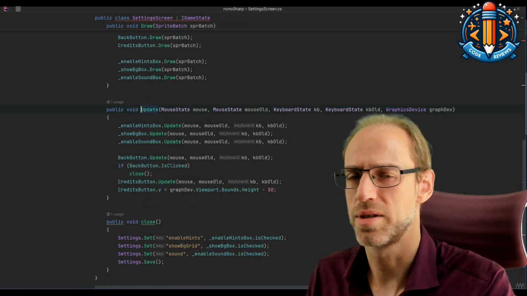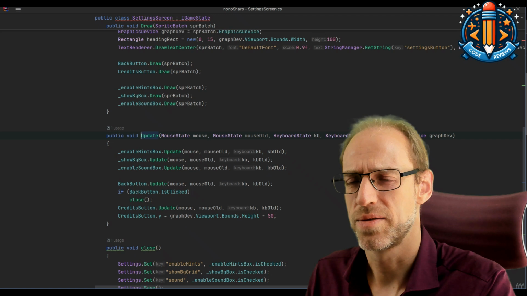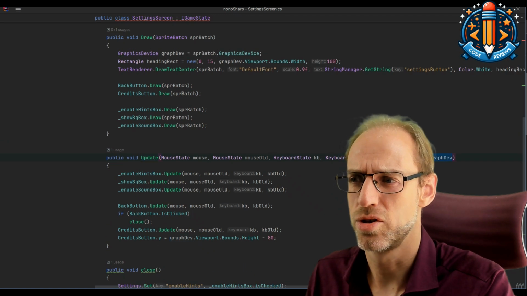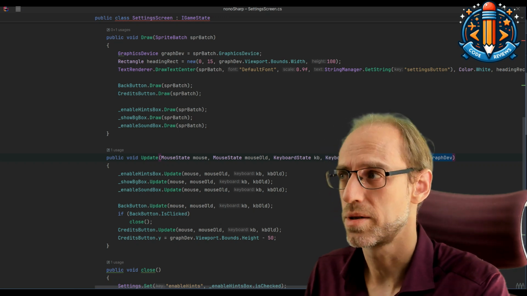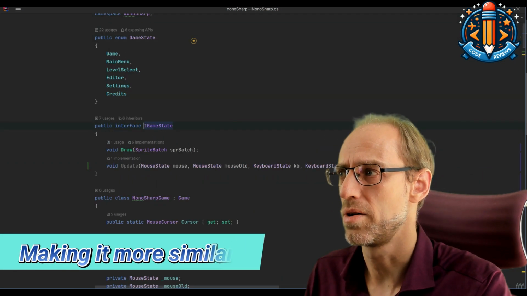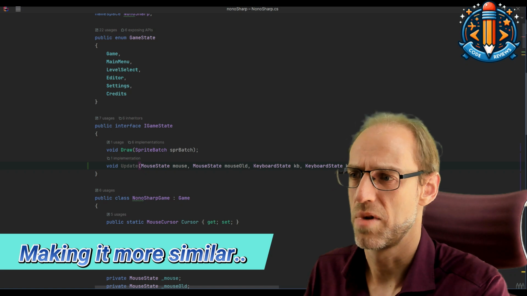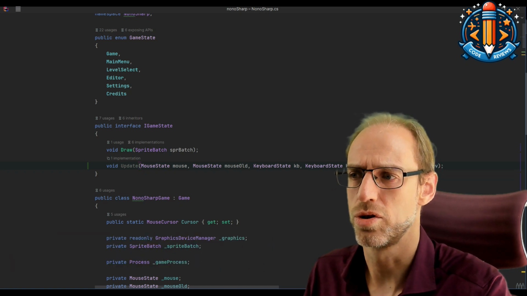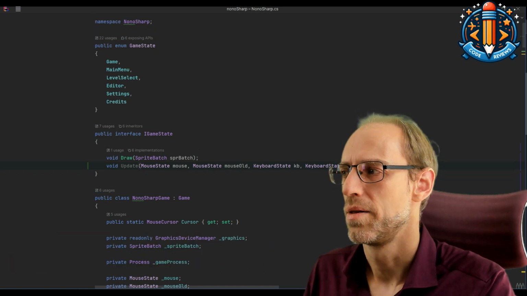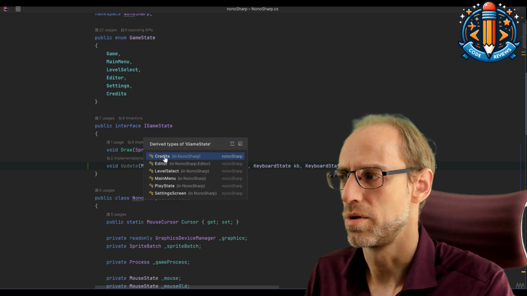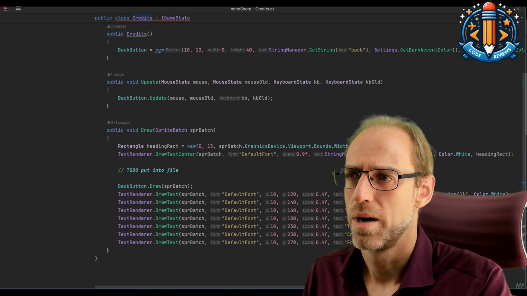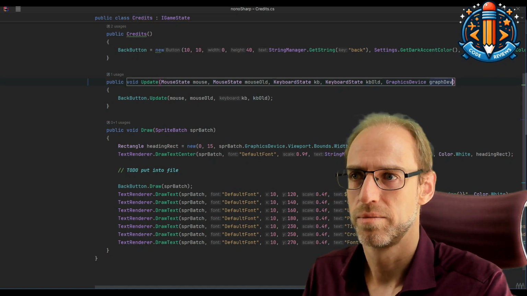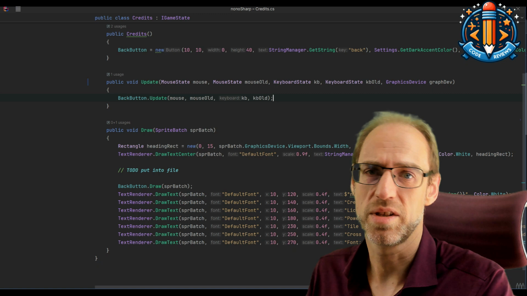So if you look into the settings screen, it's not satisfying this interface because it takes an additional graphics device. Well, that is easy to incorporate, right? So by going there and saying, why not just have everyone take this additional graphics device? Then we have to go back to the credits, because now the credits don't work anymore, and introduce it here as well. But you can just ignore it, so that's fine.